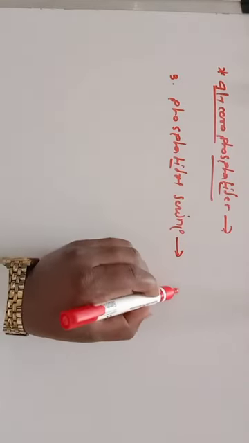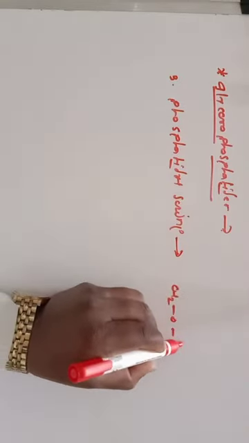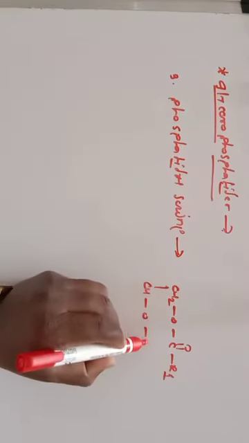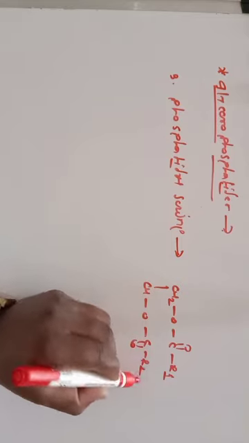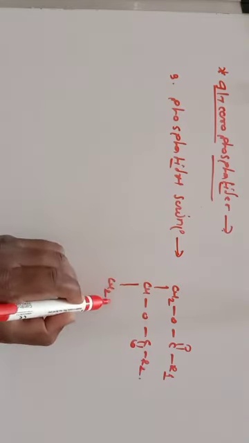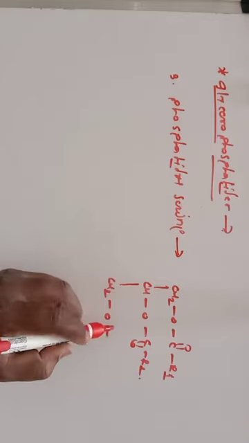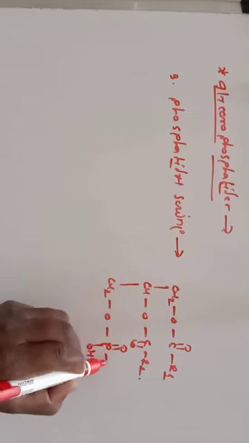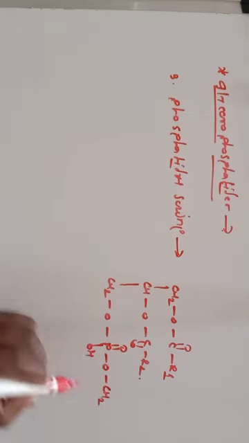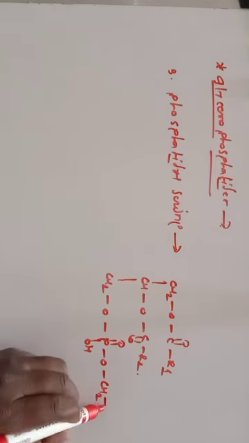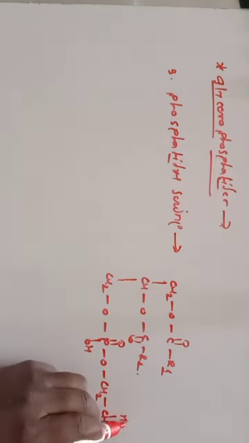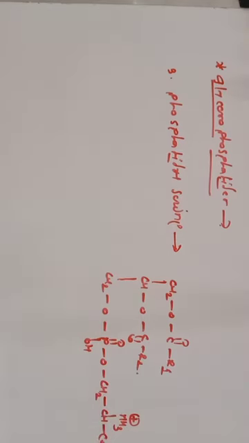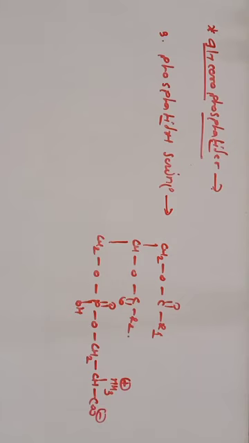If you see the structure again, CH2O C double bond O R1 is there, again here CH C double bond O R2 is there, and here CH2O, P double bond O OH is there, O, CH2, CH, NH3 positive and COO minus group is there. So this is the example of phosphatidyl serine.